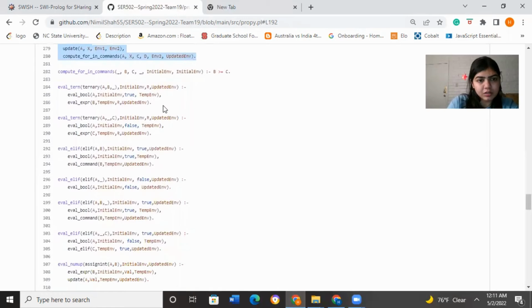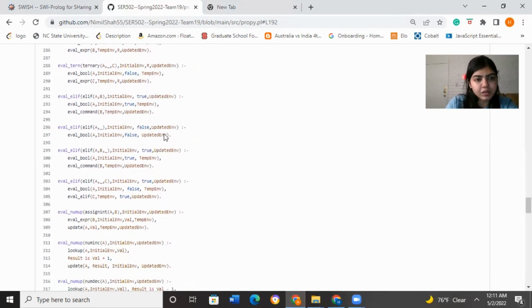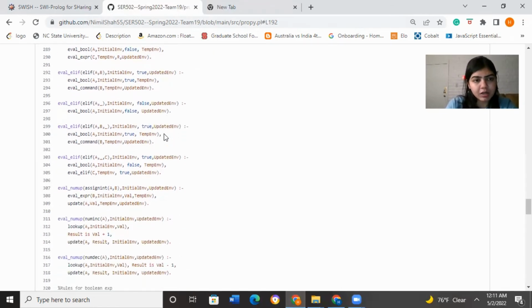Then we have our ternary command. The ternary depends on whether the ternary operator is true or false. Then based on that, we'll evaluate the next expression. Then we have the rules for our elif command. If we have multiple elifs, then if one is true and the second one is false, how it will go to perform the repetitive procedure with the help of this particular rule.